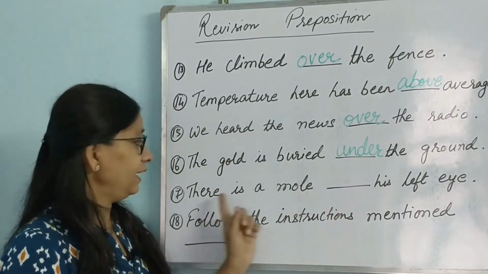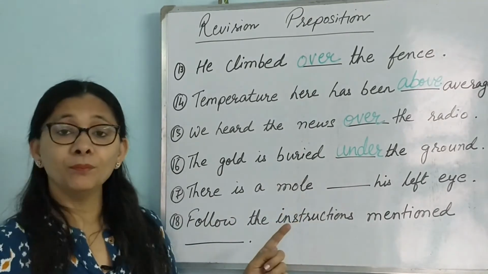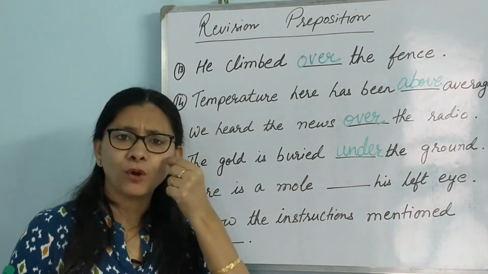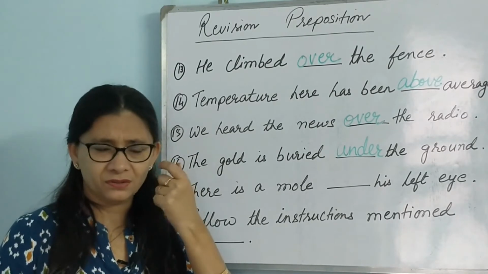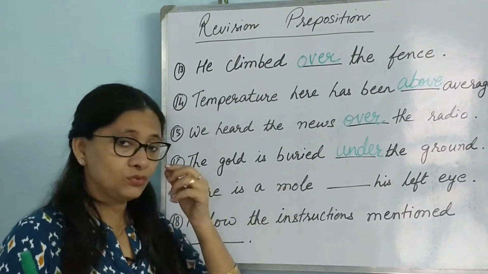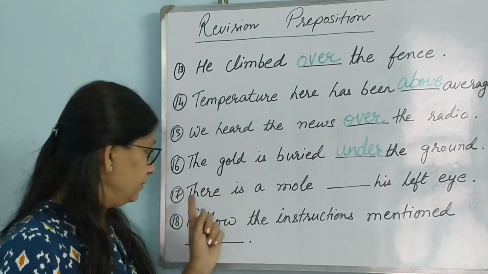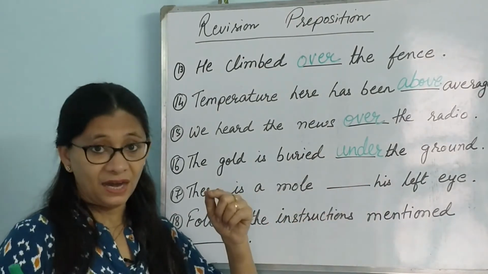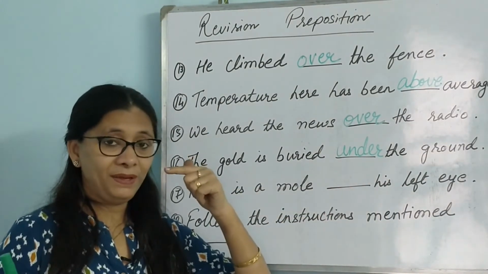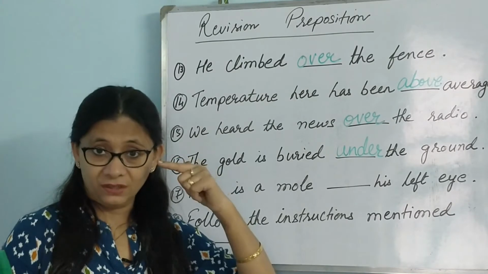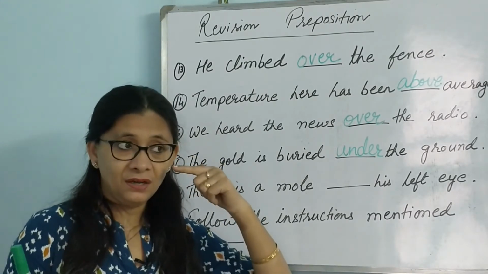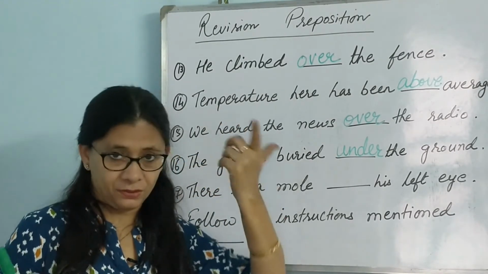Next one, there is a mole. Mole is that black spot found on faces. So that's called a mole. There is a mole dash his left eye. So it's not touching. There is no touching. It's just a level lower than or upper might be.